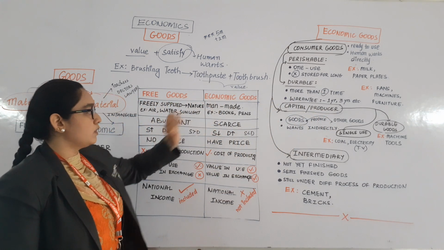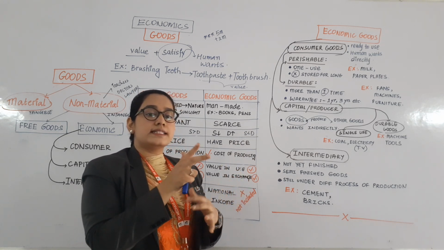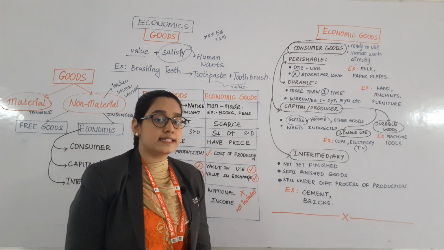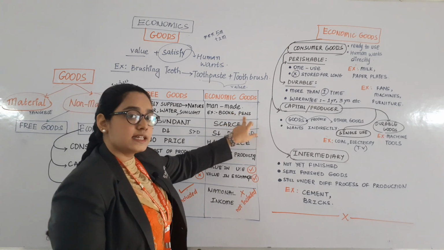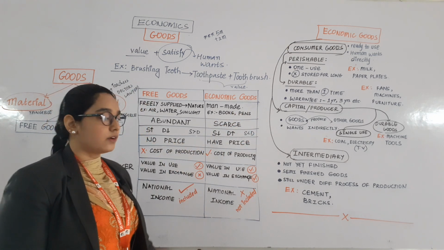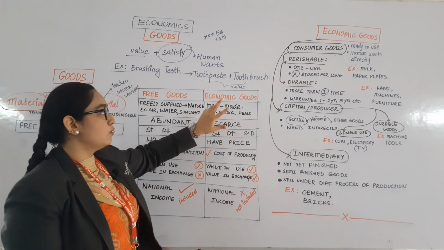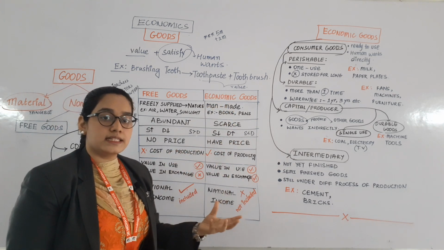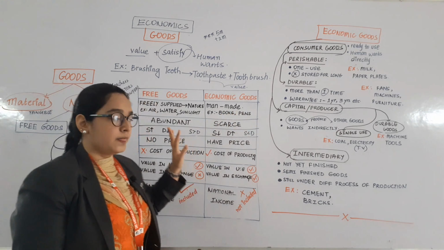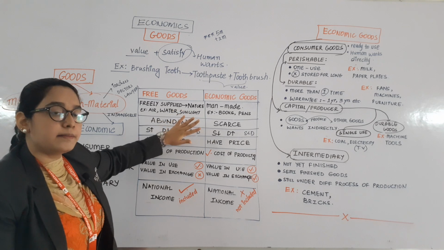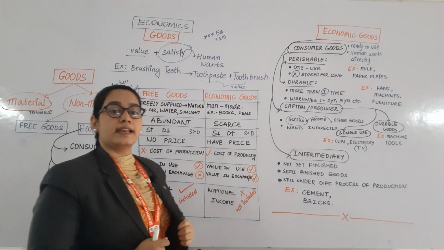Then coming to economic goods, these goods are man-made. That means it requires some human effort. For example, making of books, making of pens, these are not the free gift of nature. These are made by man. So economic goods are made by human beings, by some human efforts, and the examples are books and pens. The first point is clear: free goods are freely supplied by the nature and economic goods are man-made goods which require some human effort.